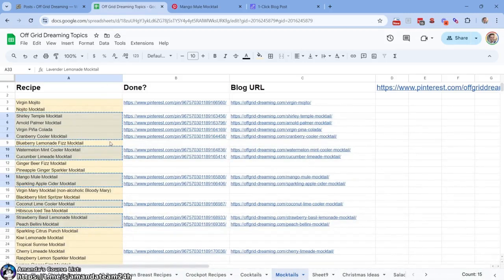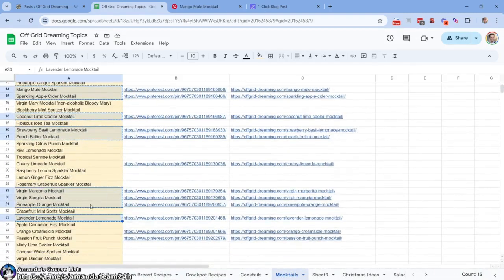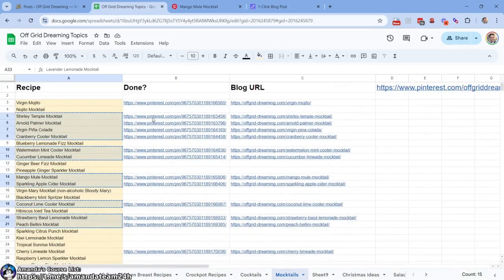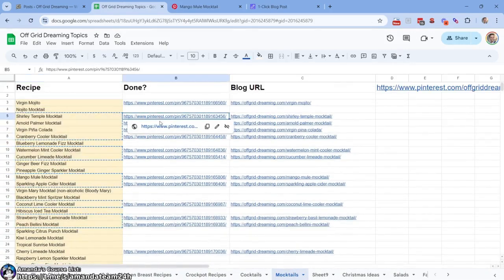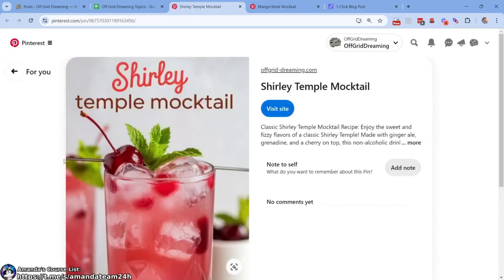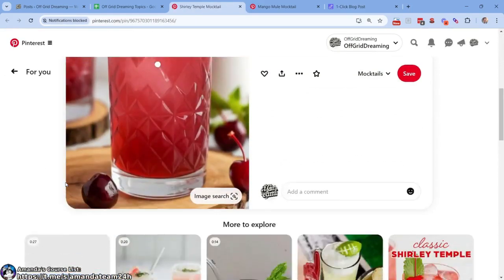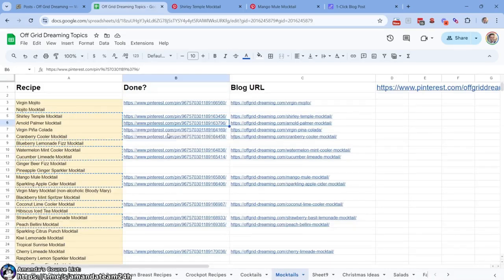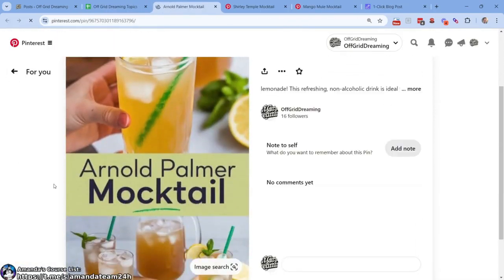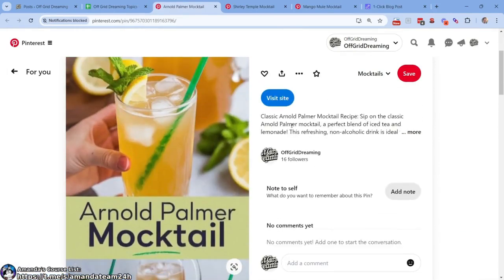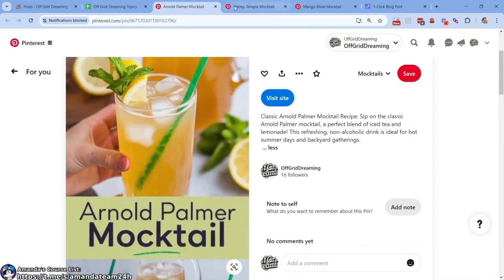So this is our tab for mocktails, and I'm just control-clicking on the ones that are done. My team member has been working on these. You know, I can click on this one right here. You can see Shirley Temple mocktail. I didn't do this. They did it themselves, and so on and so forth. We can just blast them out. Arnold Palmer cocktail. You get the point. Nice, looks great.